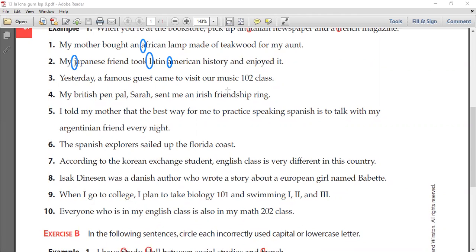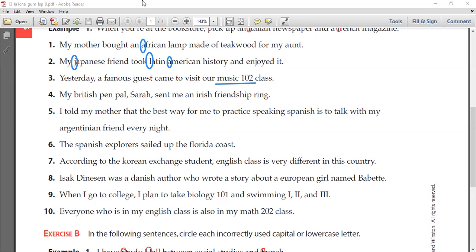So, what is the subject that the class is being taught? What is the title of the course that the class is taking? Music 102. Okay, so this is the title of the course. So yesterday, a famous guest. Famous is an adjective. Guest, is it common or proper? The word guest is common, so we do not need to capitalize it. Now, this guest came to visit our Music 102 class. Music 102 is the name of the subject that the class is taking. Do we need to capitalize Music 102, Ibrahim?